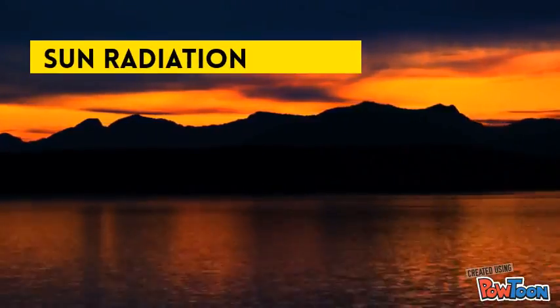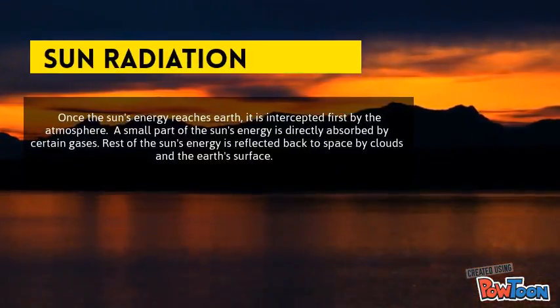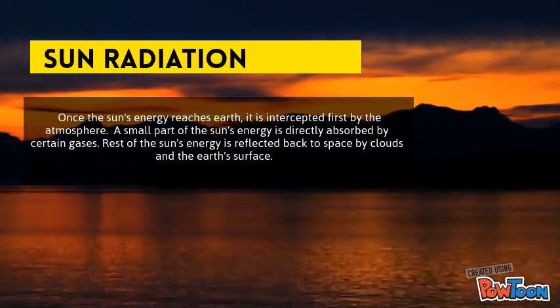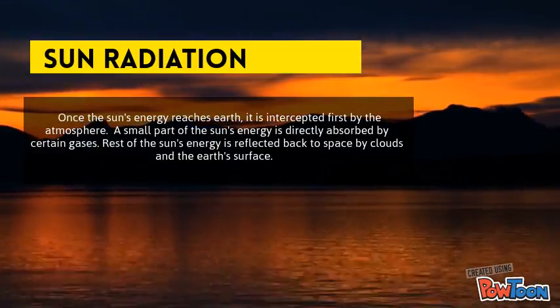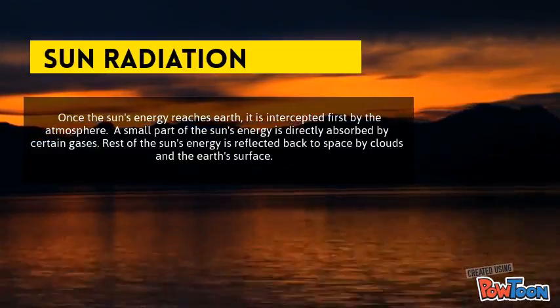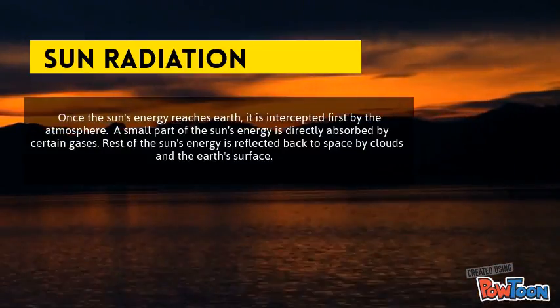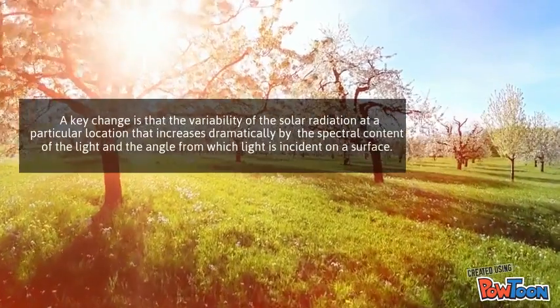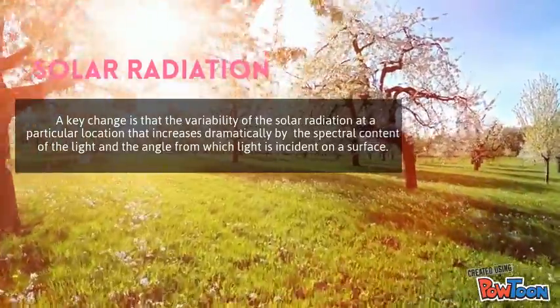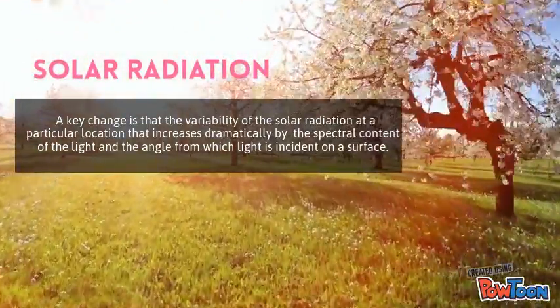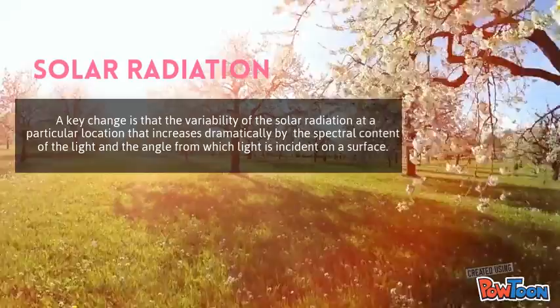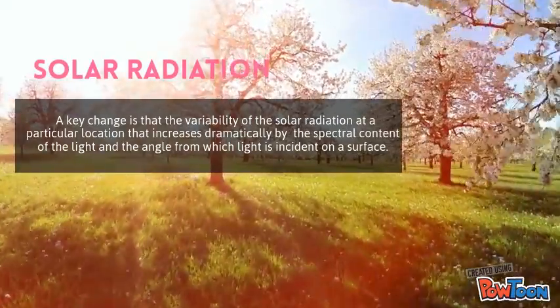Once the sun's energy reaches Earth, it is first intercepted by the atmosphere. A small part of the sun's energy is directly absorbed by certain gases. The rest of the sun's energy is reflected back into space by clouds and the Earth's surface. A key change is that the variability of the solar radiation at a particular location increases dramatically with the spectral content of the light and the angle from which light is incident on the surface.